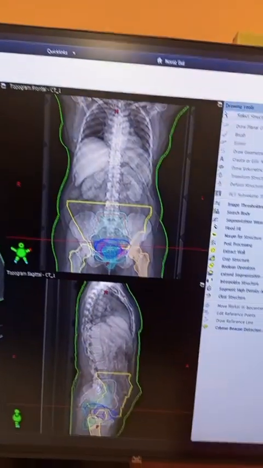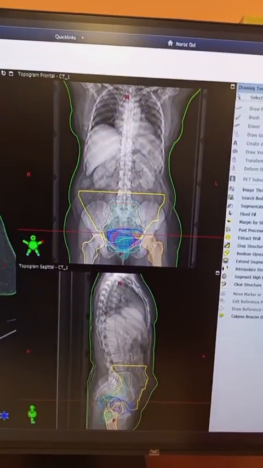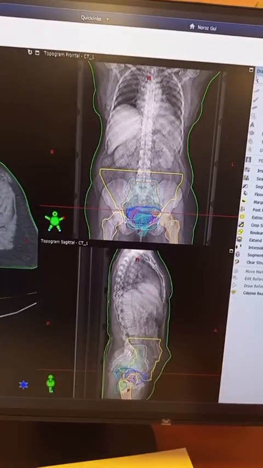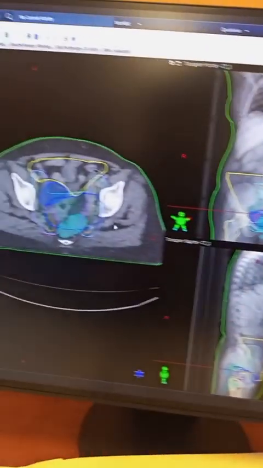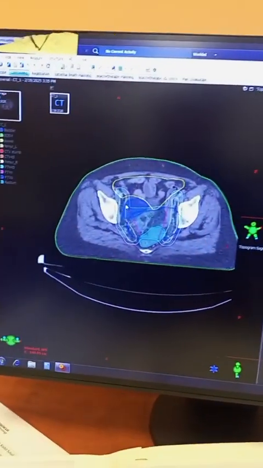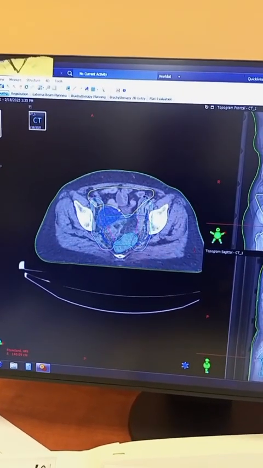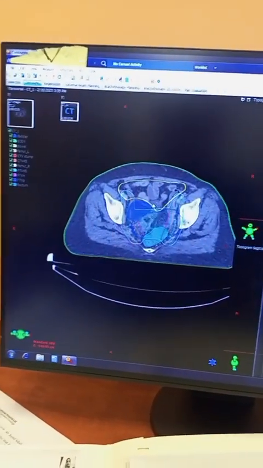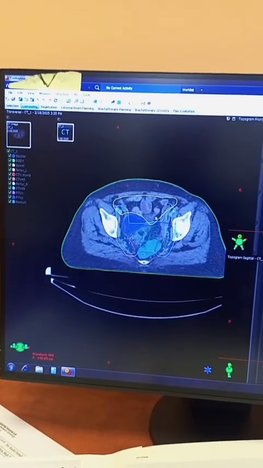This yellow volume extends 2 centimeter above our radiation area and 2 centimeter below our radiation area. So it contains the small bowel. It is important to draw this because we are going to estimate the total radiation dose to the small bowel on the dose volume histogram.